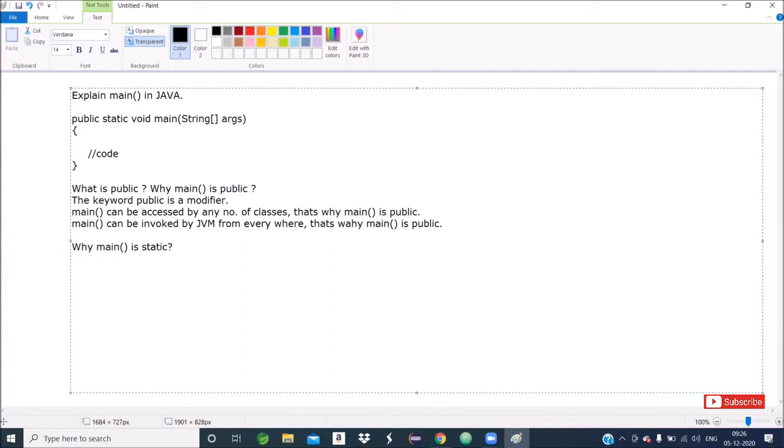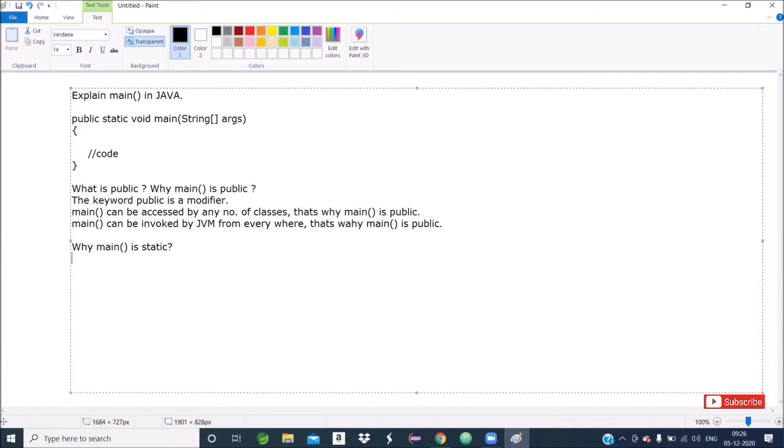Here also there are 2 points. Static is a keyword. Main method is static. So what is the static representing? Particularly in this context, point number one, only one copy of the main method is created in a class.